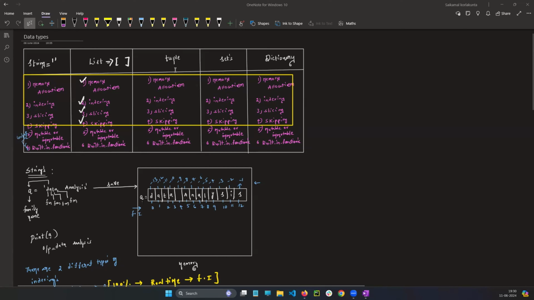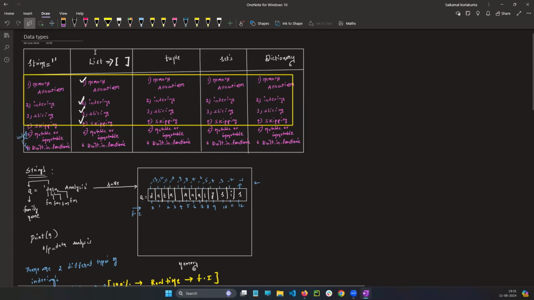Got my point? So keeping these things in mind, what are the list built-in functions? In the string, what built-in functions have we seen? We have seen capitalize, title, lower, upper, islower, isupper, isalpha, isnumeric, isalnum, replace, count, and index. Am I right, guys? All these things come under string.